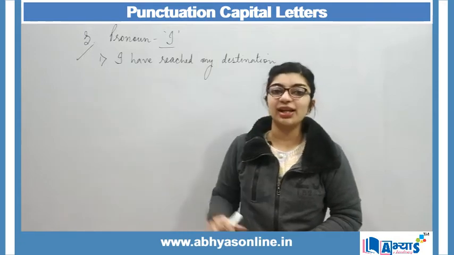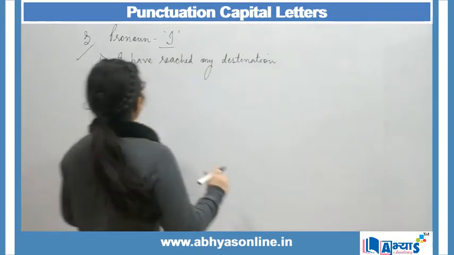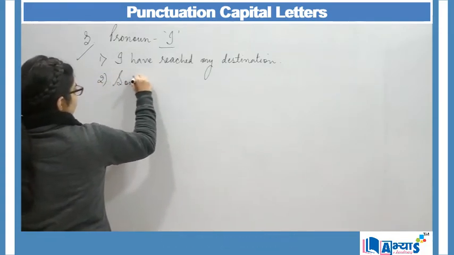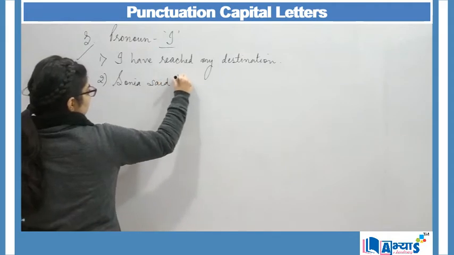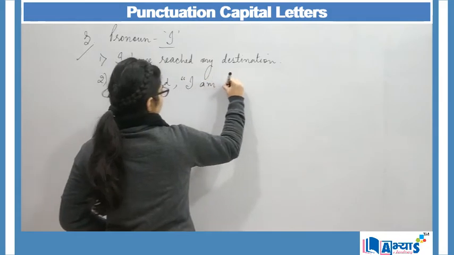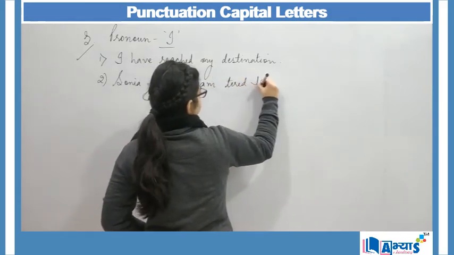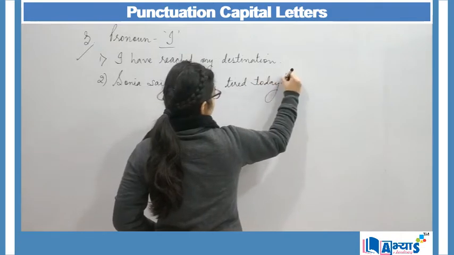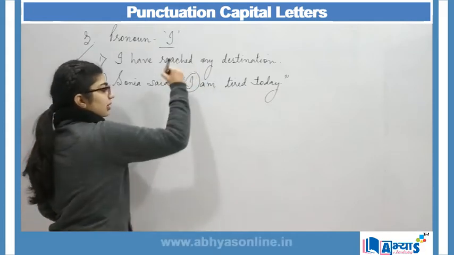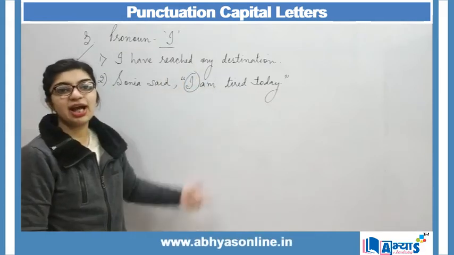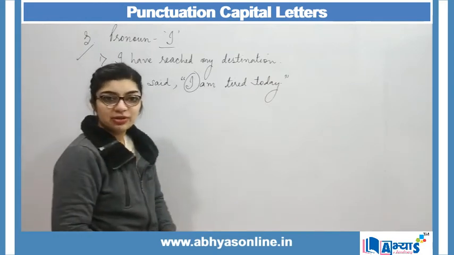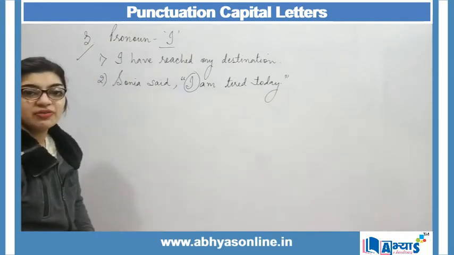But when I place I in the middle of the sentence, then the example can be Sonia said I am tired today. When I say Sonia said I am tired today, here Sonia is in the middle, I is in the middle and I is capitalized. So this is a type of pronoun which is always in a capital form. So this is another usage of capital letter.